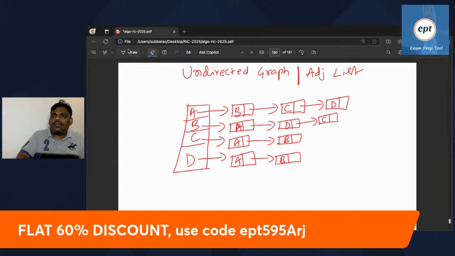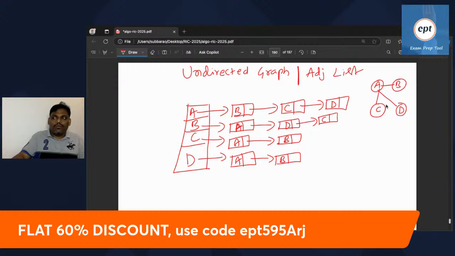So this is the graph. There is one undirected graph which is shown in the form of an adjacency list. If anyone says, sir, how will the graph look like? You can see this: A, B, C, D. A is adjacent to B, A is adjacent to C, A is adjacent to D also.